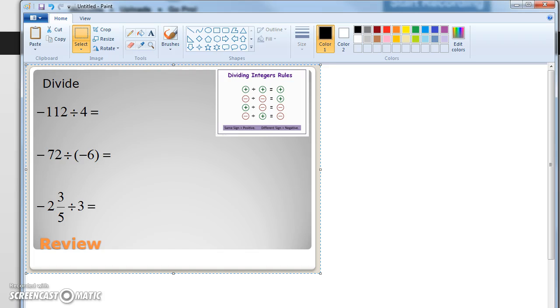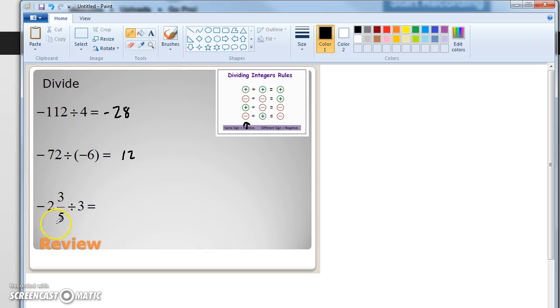Okay? Division is the same rules as multiplication except you're dividing. So if I divide 4 into 112, I get 28. But because one of my numbers is negative and one's positive, my answer is going to be negative. Now both of these next two are negative, so my answer is going to be positive. So I just need to figure out what 72 divided by 6 is, and I get 12. And since they're both negative, my answer actually becomes positive.